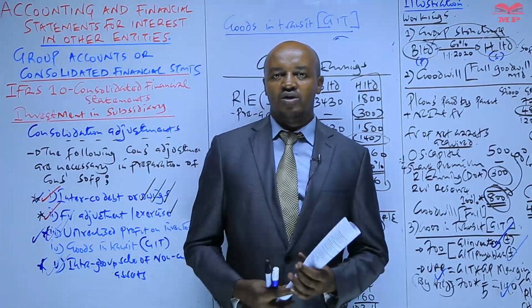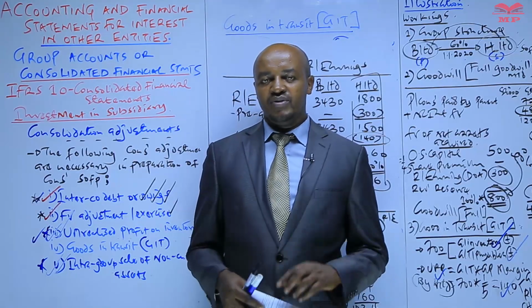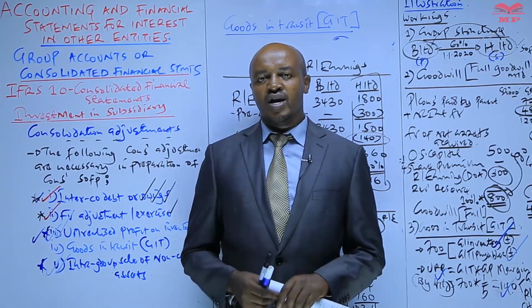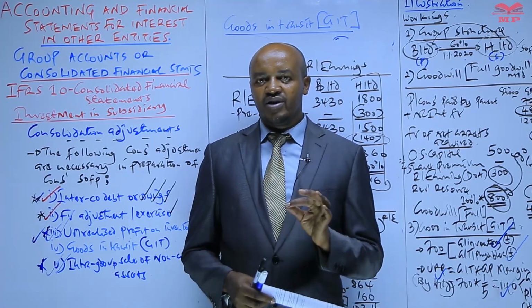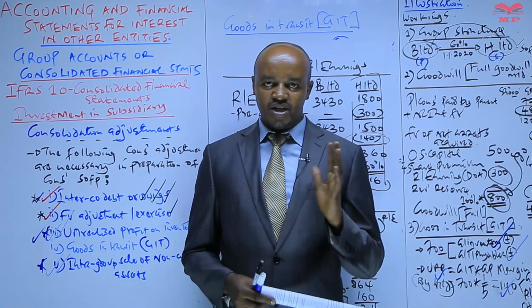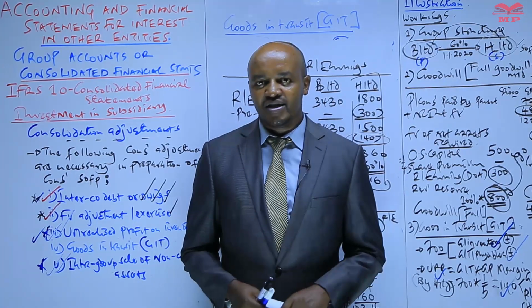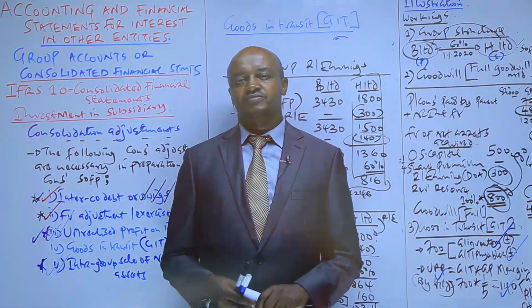So therefore for now, we are going to stop at that particular point. Once we meet in our next session, we are going to look at how to prepare the consolidated income statement, specifically where the parent company has invested in a subsidiary, and also we do some illustrations regarding the same. So see you in the next session.